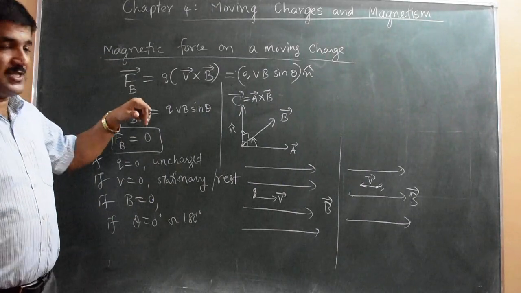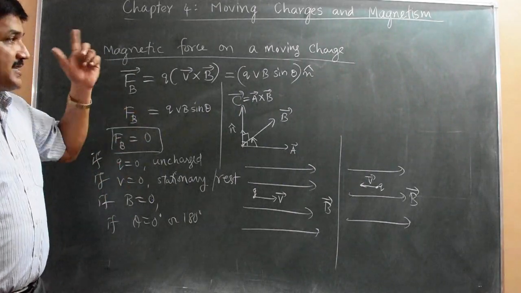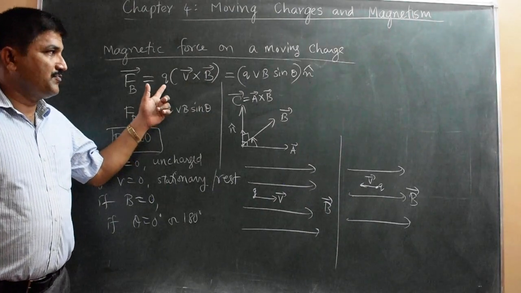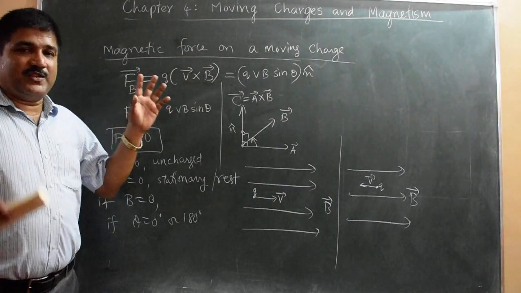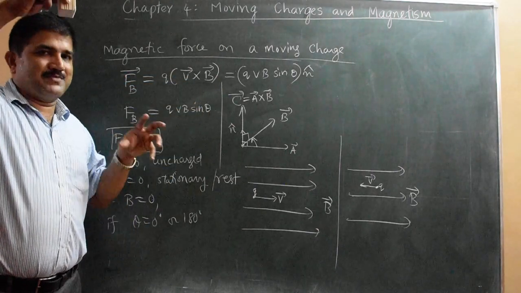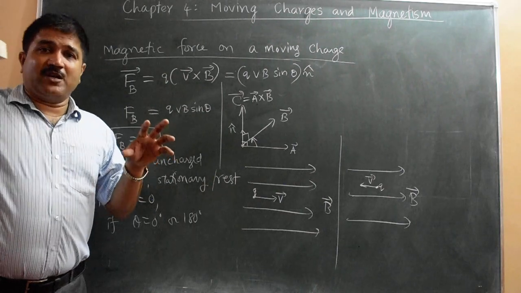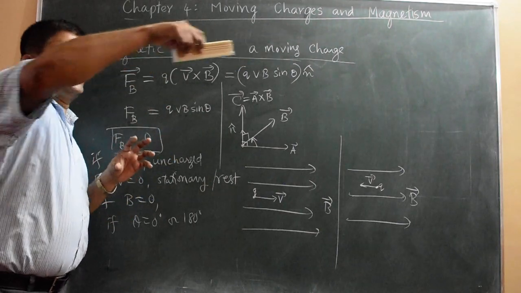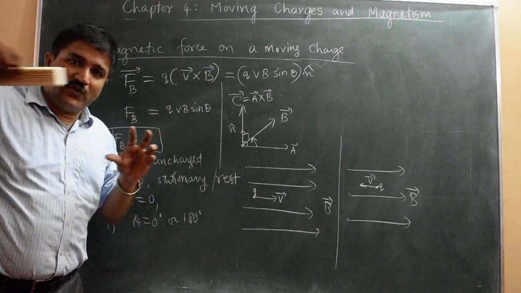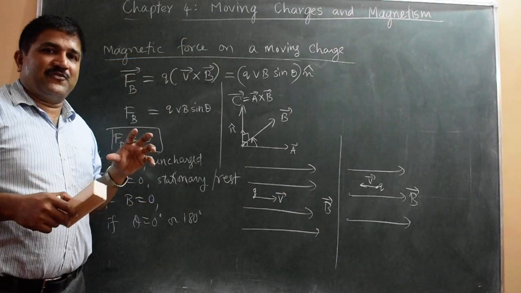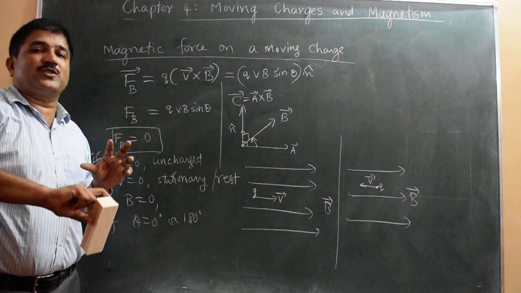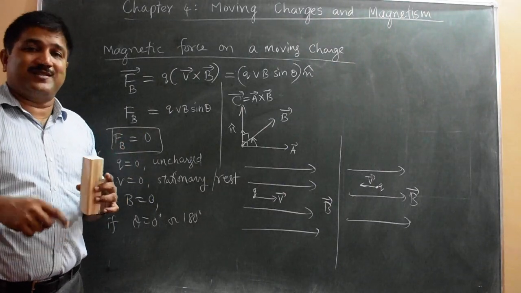So in those cases, the force experienced by the charge is 0. Now, the force experienced by a negative charge is quite opposite to that experienced by a positive charge. If a positive charge, a proton, is moving like this in a magnetic field and experiences an upward force, then an electron moving the same way in the same field experiences the force in the opposite direction, downward.